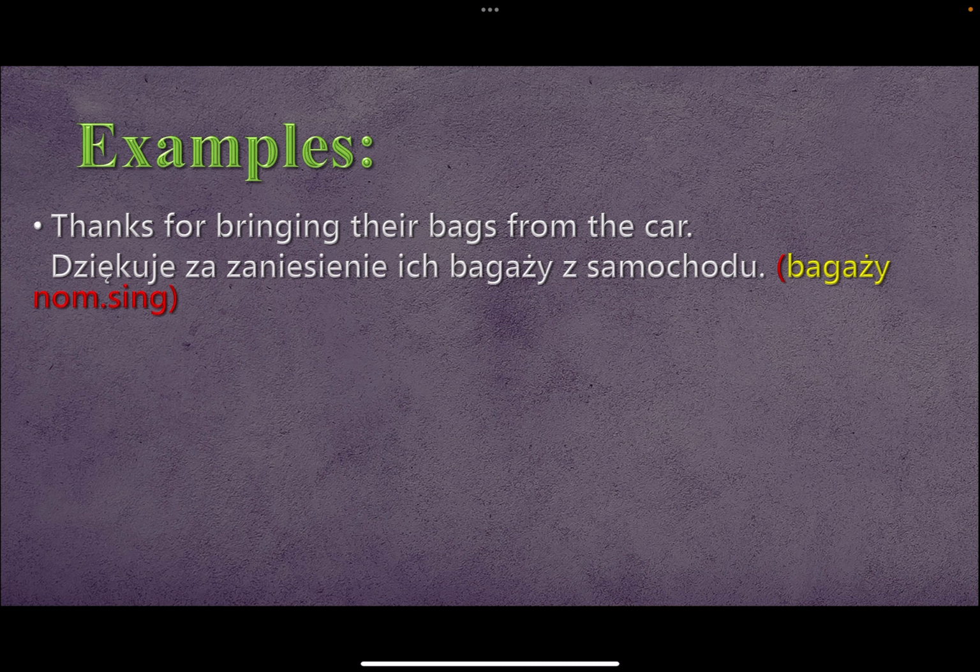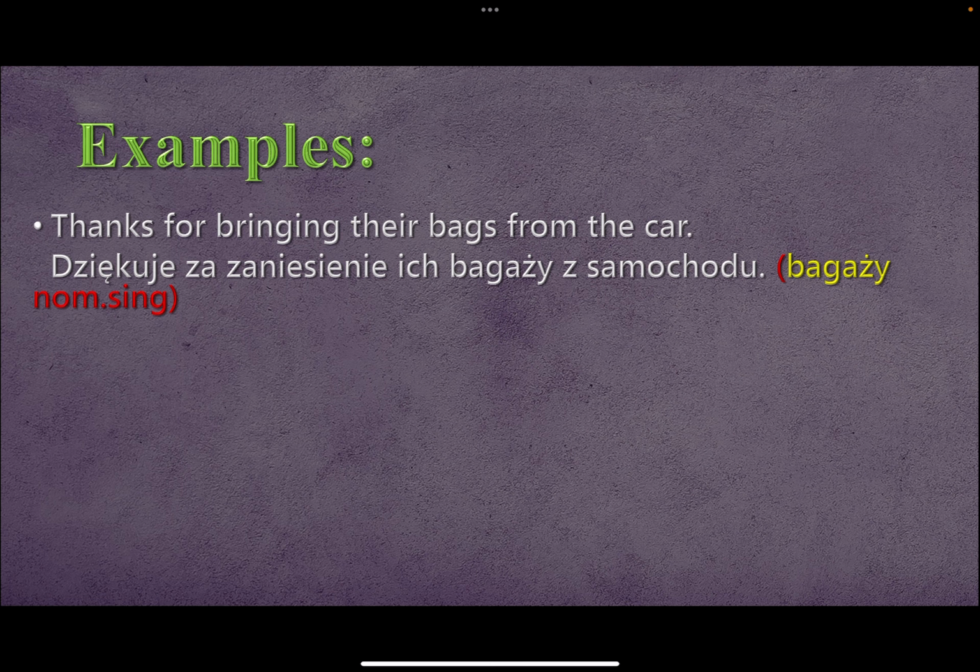Their bags is the word of interest, because this is the object, but in this case, bagaży does not change. Why? Because it's not human, it's plural, masculine, but not human, so it stays the same as the nominative form.